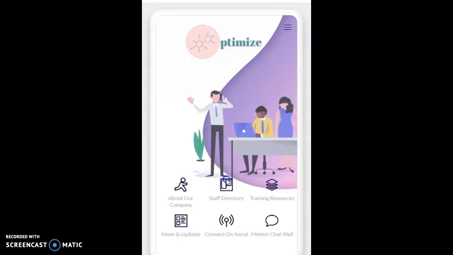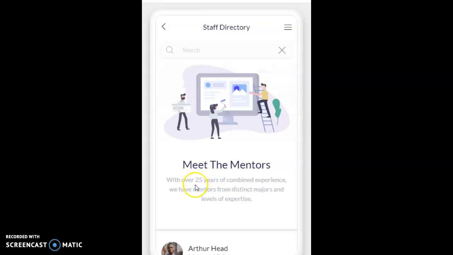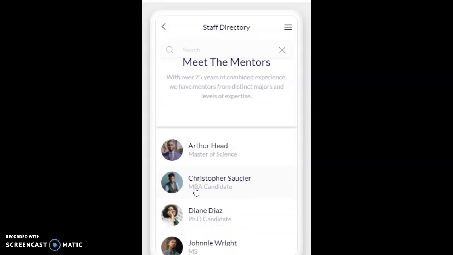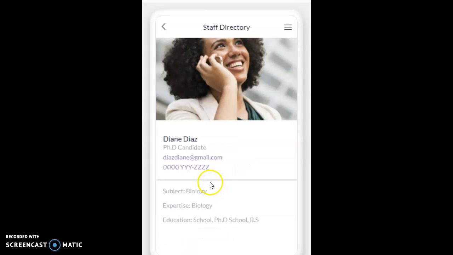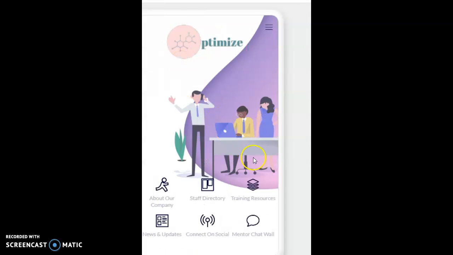As for the staff directory, you're able to discover a mentor that suits you the best regarding your interests. For example, if you're majoring in biology, you would find a woman named Diane Diaz, a PhD candidate, along with her contact information in her biography. The subject, expertise, and level of education are also mentioned below in her description to prove her qualified experience. This goes for all of the mentors in the page and here as well.